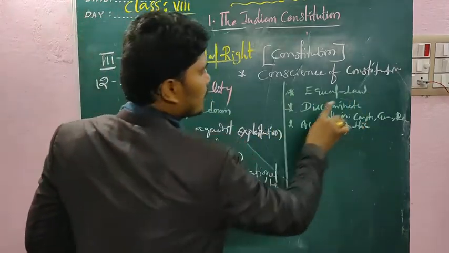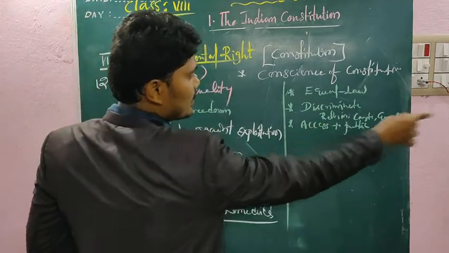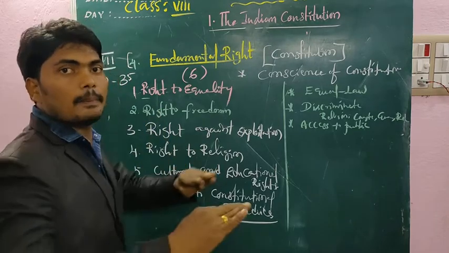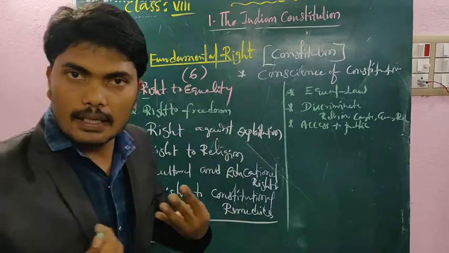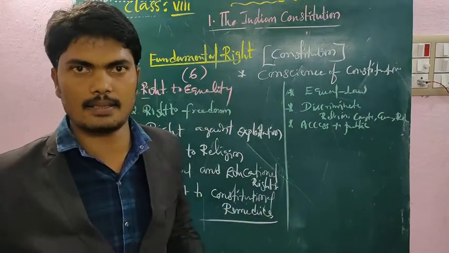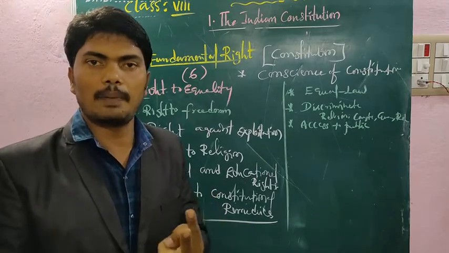Yes, all are equal before law. No discrimination on the grounds of religion, caste, gender, and next one, access for every person to public areas. Best example, me and you and everyone are able to go to all public areas, irrespective of social background, right? What are the public places?